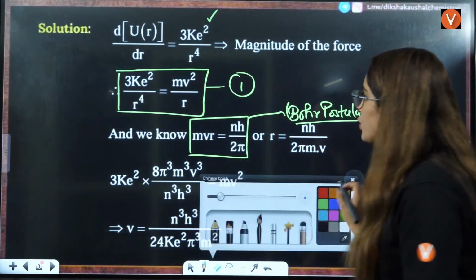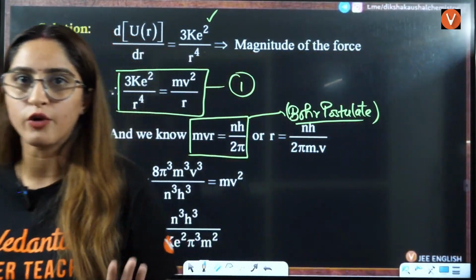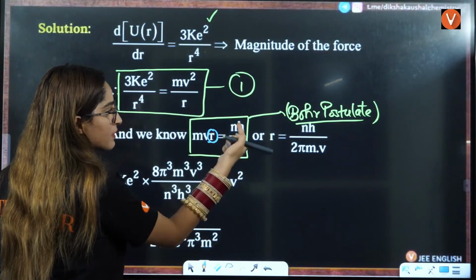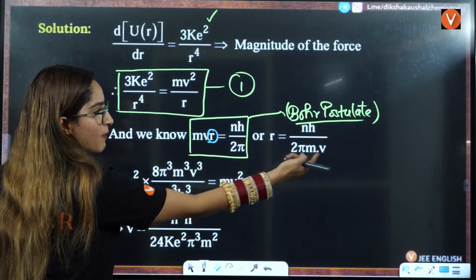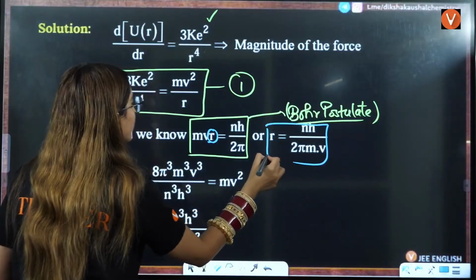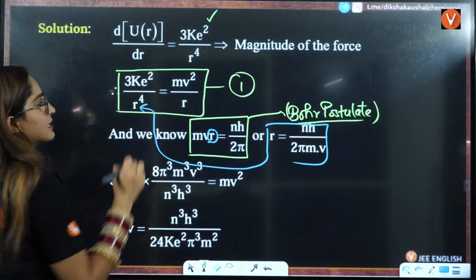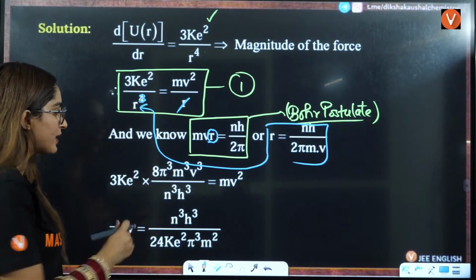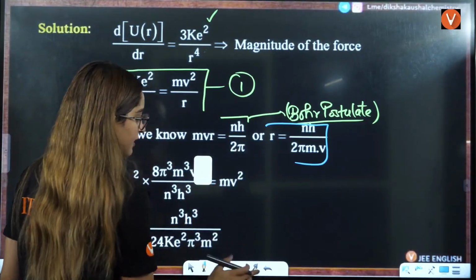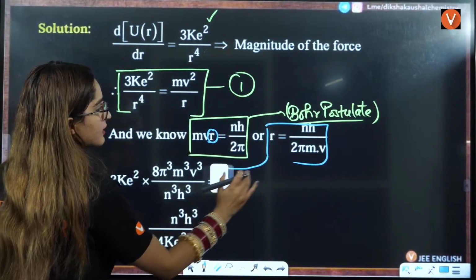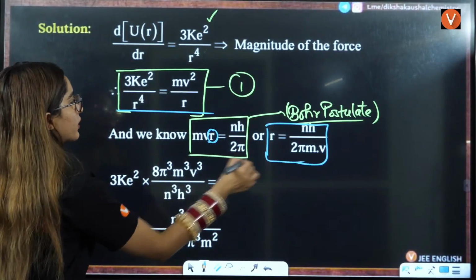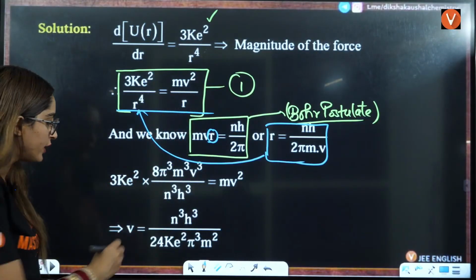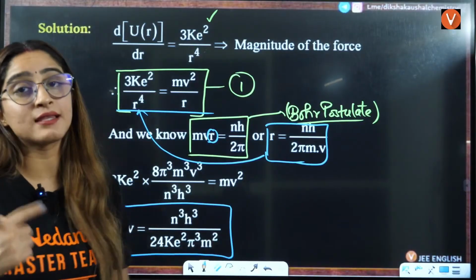Now, what we have to do, just these two. Till here it was a difficult question. After this, it is an easy question. Now, what you have to do, pick out the value of r. r will be equal to nh by 2 pi divided by mv. That will be the value of r. Put this value of r over here, right? Because this is r, this will cancel, this will be r cube. You put this value, you will get your answer here after that. This r value, you will put it here, and hence you will get the value of mv square, right? And then you solve it, you will get the value of v here, right? And this is what they were asking you.